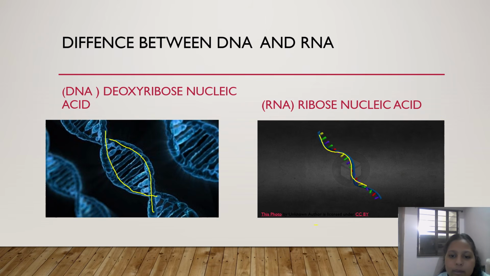If you see here too, as I have attached pictures, this is one RNA and this is one DNA. DNA here is made up of two threads, thread 1 and thread 2, but RNA only has one thread. So now let's get further.